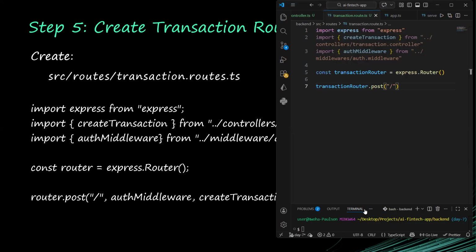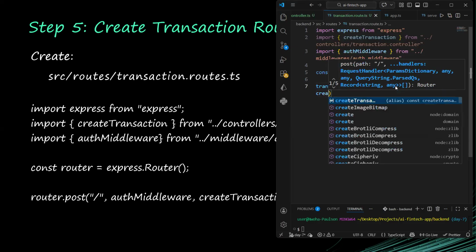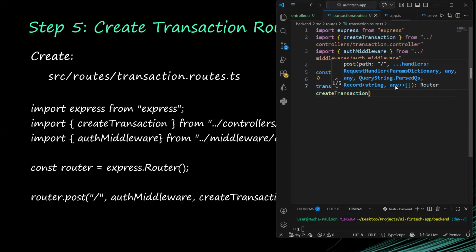Like I was saying, whenever we go to localhost 5000 forward slash API forward slash transactions, it is going to come here. Once it gets here, we'll use the secure auth middleware. After that, we will call our createTransaction to handle the request.